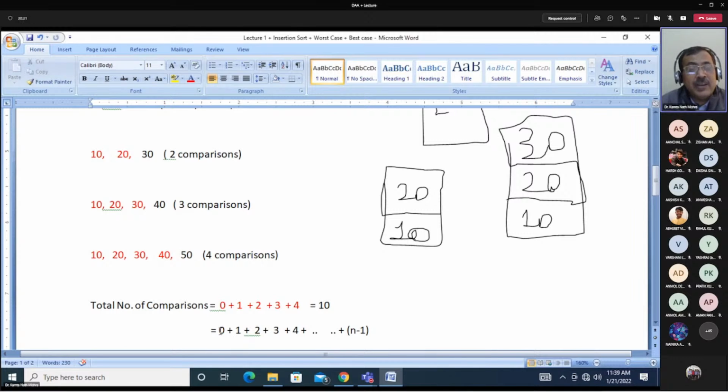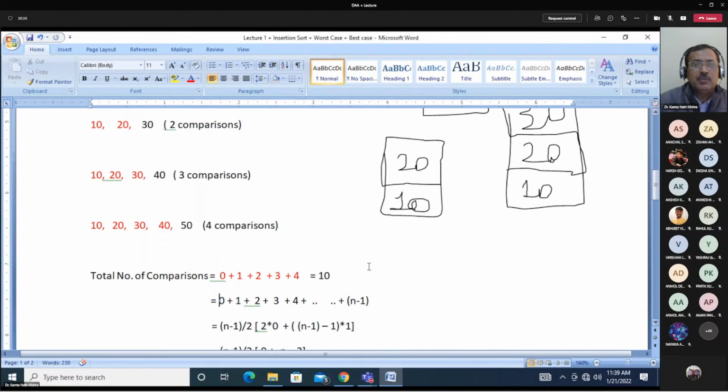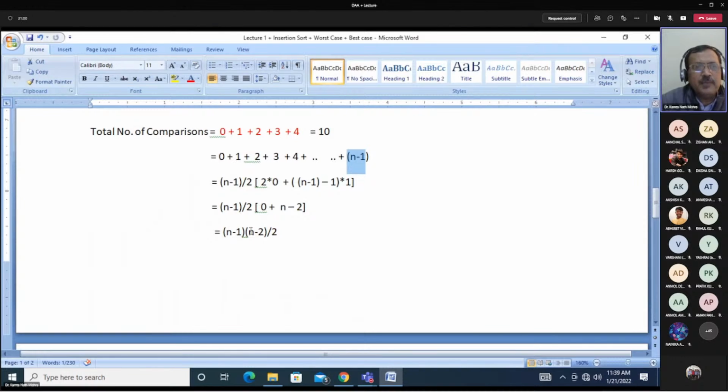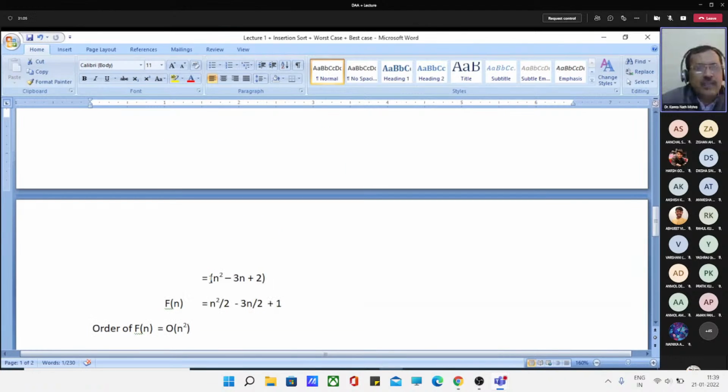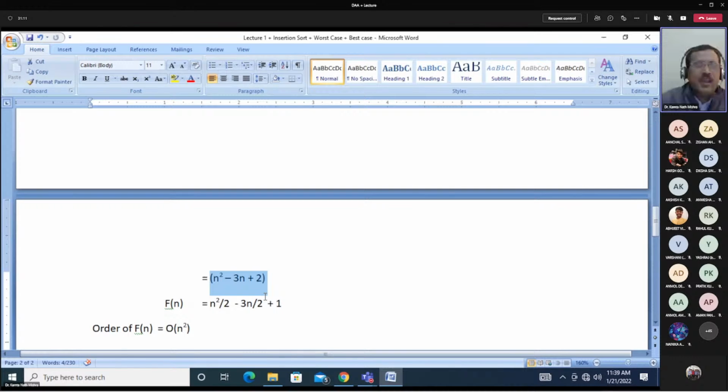And if you are taking n elements, then the same number of comparisons will be written by 0 plus 1 plus 2 plus dot dot up to n minus 1. And this is arithmetic series. Its sum will be the sum of n numbers of an arithmetic series: n by 2 into 2a plus n minus 1 into d. Here n means nth element. So here if you find the sum, this will be the equation. And finally you will get this equation: f(n) equals n square minus 3n plus 2.